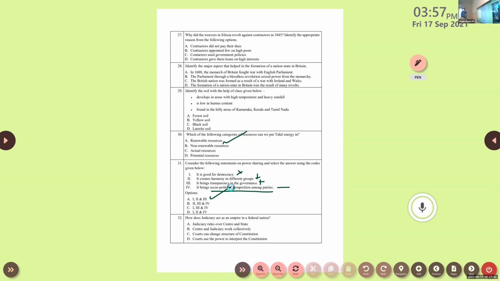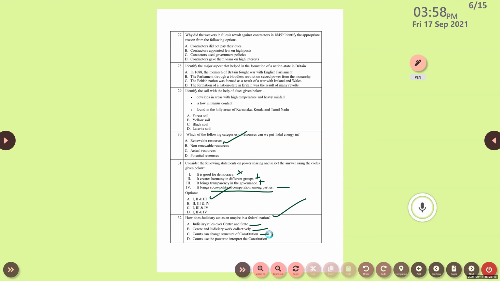Okay, question number 32. How does the judiciary act as an umpire in a federal nation? Judiciary rules over central and states. Is that statement correct? No. Central and judiciary work collectively. No, not that accurate. Courts can change the structure of the constitution. No, only the legislature can do that, right?